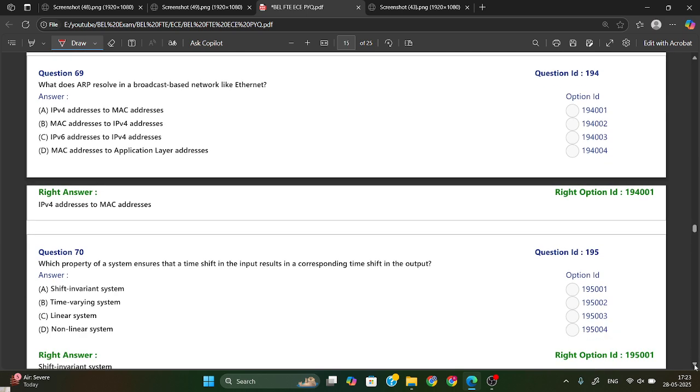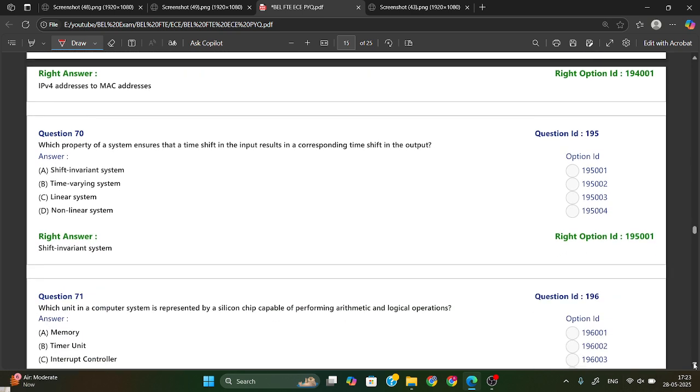What does ARP resolve in a broadcast-based network like Ethernet? ARP means Address Resolution Protocol. It will resolve an IPv4 address to a MAC address. So this is your answer.